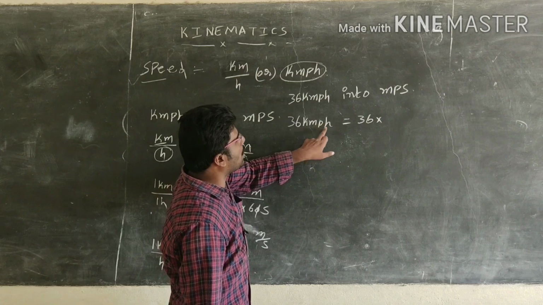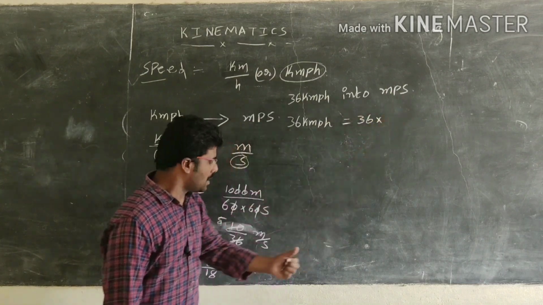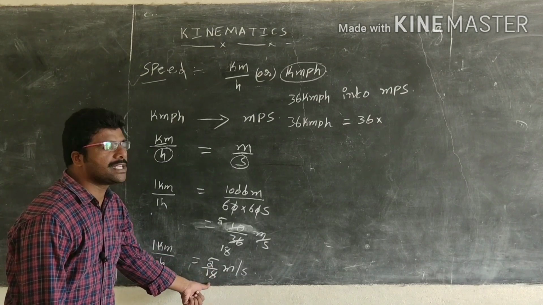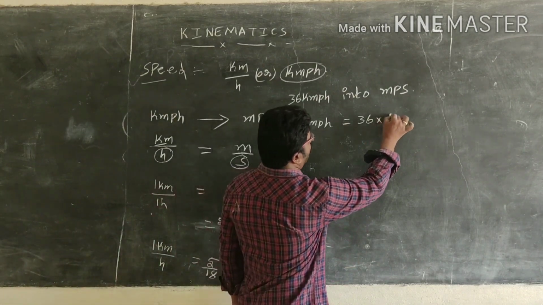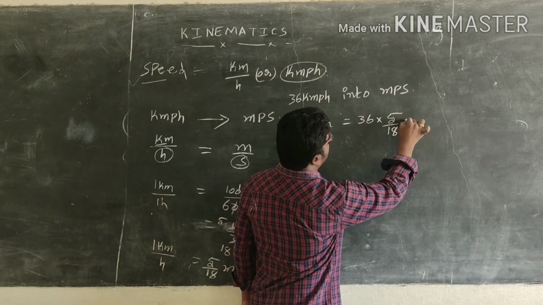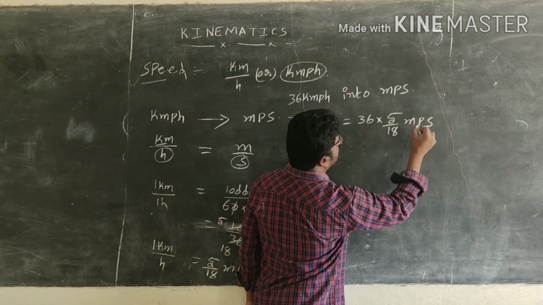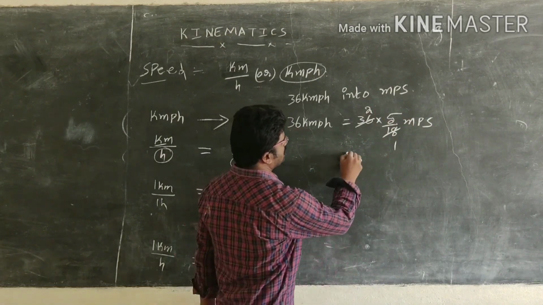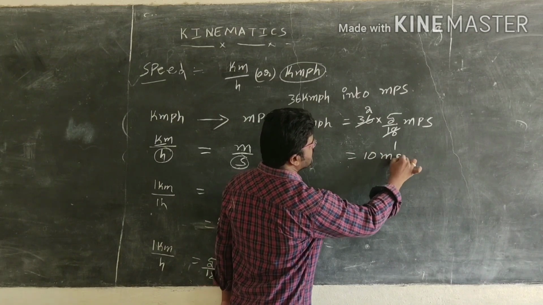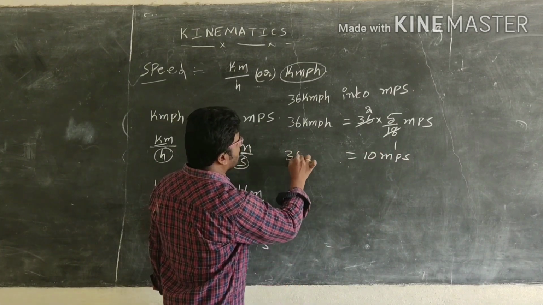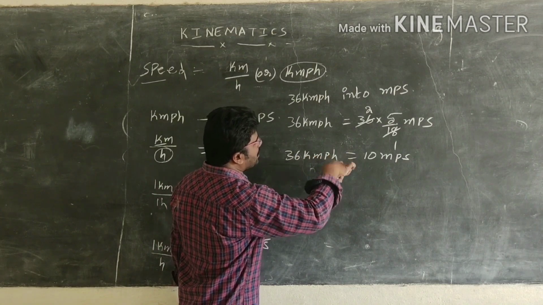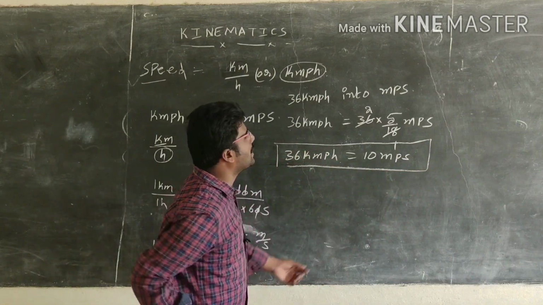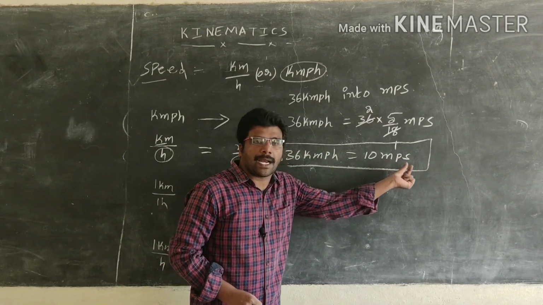In order to change kilometer per hour into meter per second, we multiply with 5 by 18. 18 ones are 18, 18 twos are 36, 2 into 5 is 10. So 10 meter per second. This is the way to convert kilometer per hour into meter per second. That is, 36 kilometer per hour equals 10 meter per second.